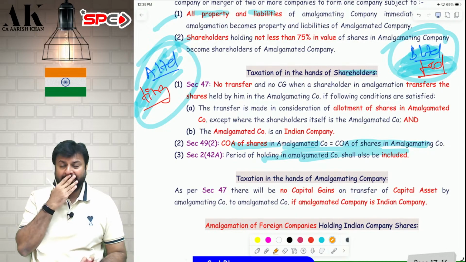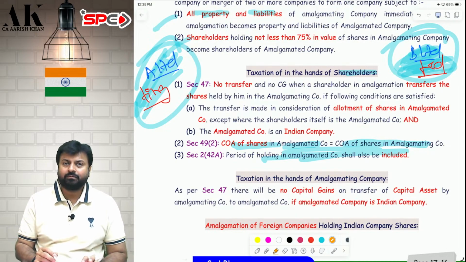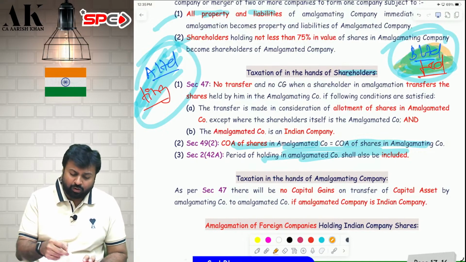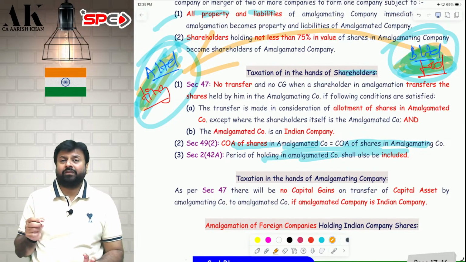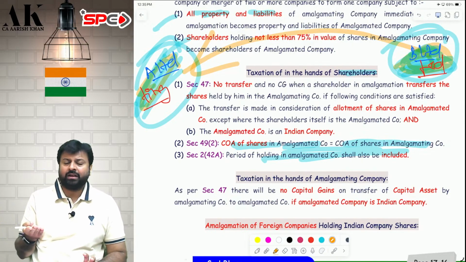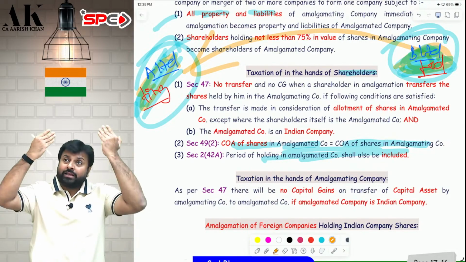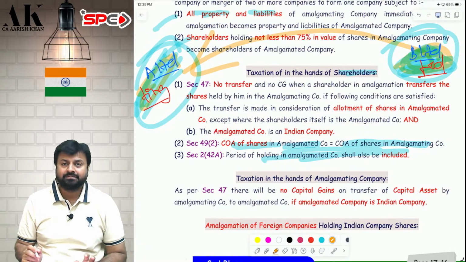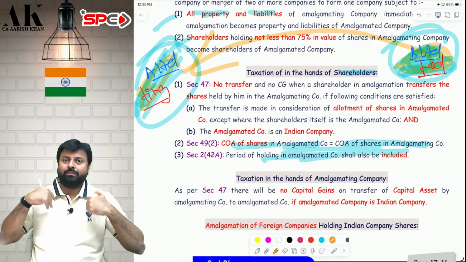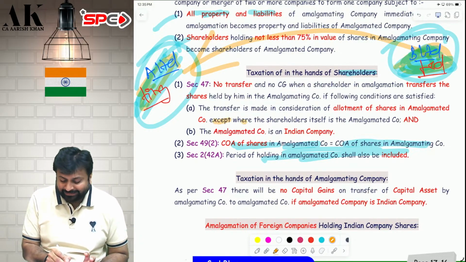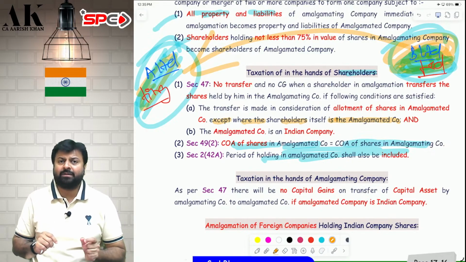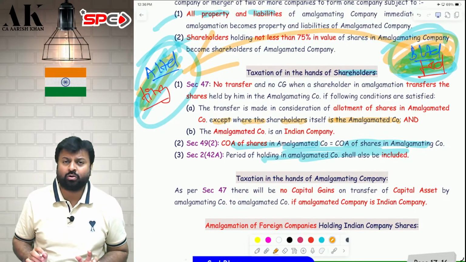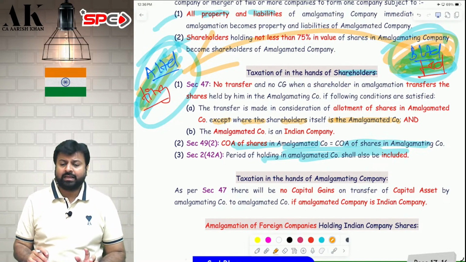Now, one last thing over here is very important. Pay absolute attention. Suppose B Limited already holds shares in A Limited. B Limited is already a shareholder of A Limited. So B Limited will return the shares of A Limited, and in return, B Limited cannot give its own shares to itself. So in that case, they can give money to themselves. That's the reason they have written, except where the shareholder itself is the amalgamated company. If the shareholder itself is the amalgamated company, then they don't have to give their own shares to themselves. In that case, they can adjust in money.